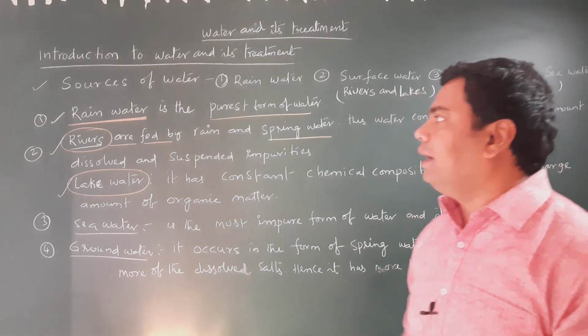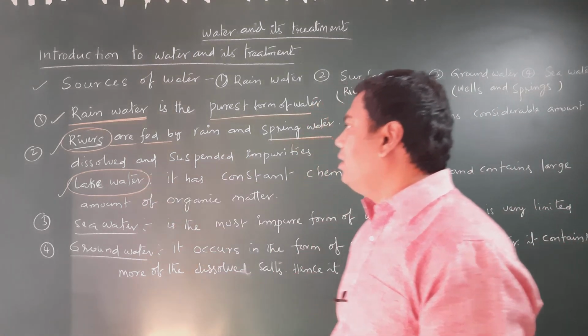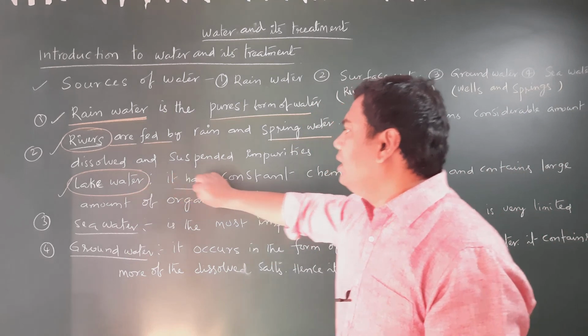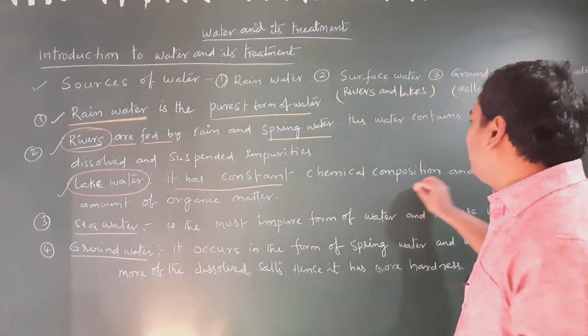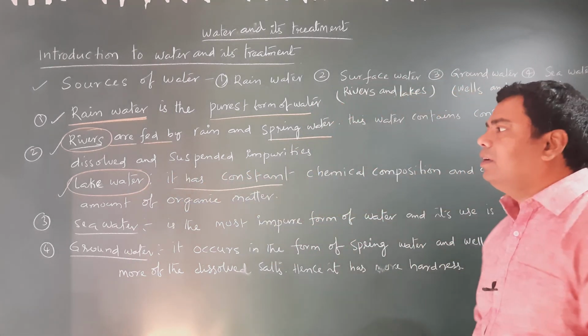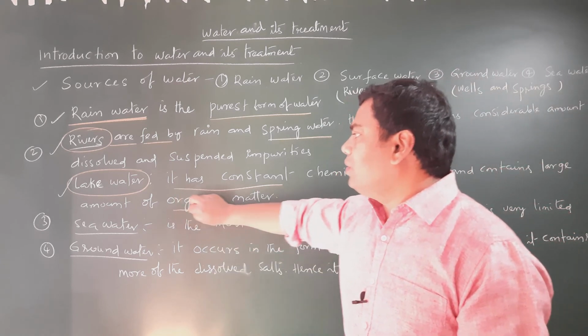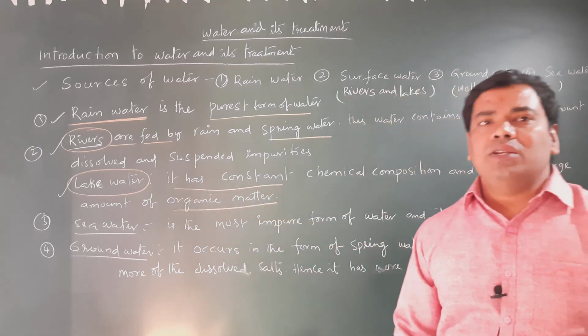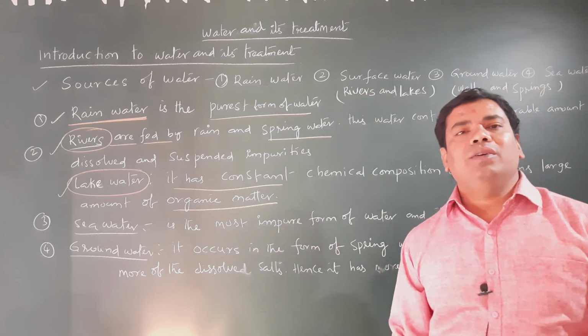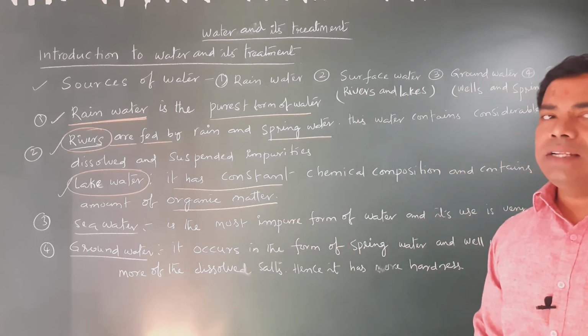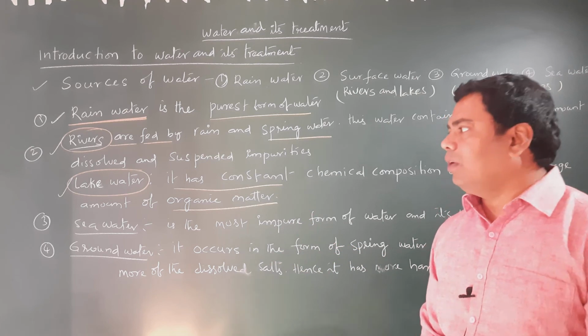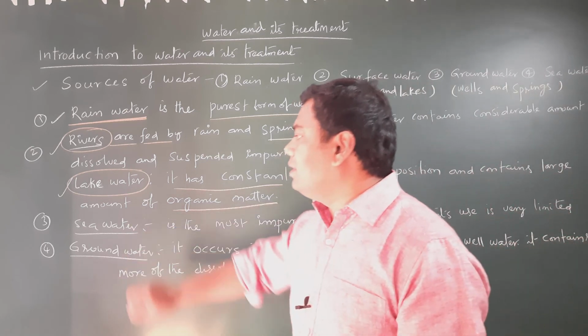Then lake water. Lake water has a constant chemical composition and contains a large amount of organic matter. Therefore lake water is also not directly useful for human consumption and industries. The third one is sea water.